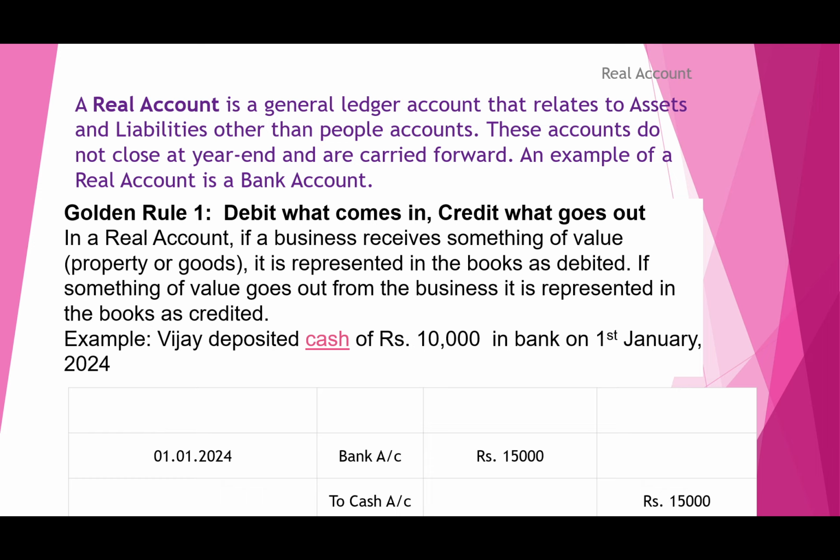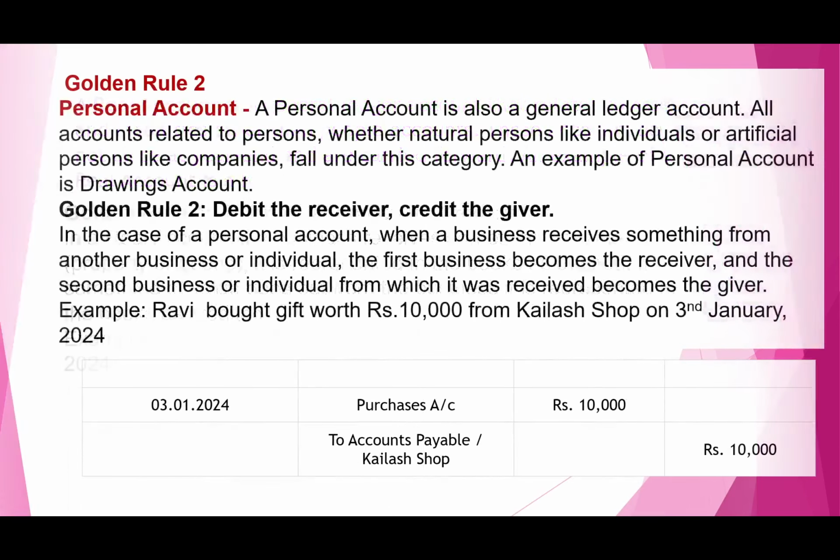So now come to the next golden rule, which is personal account. What is a personal account? A personal account is related with any individual, artificial person or natural person. So it is related to a person, so it is called a personal account. An example of a personal account is the drawing account. Whatever you draw from the account is also called a personal account. The basic rule is debit the receiver, credit the giver.